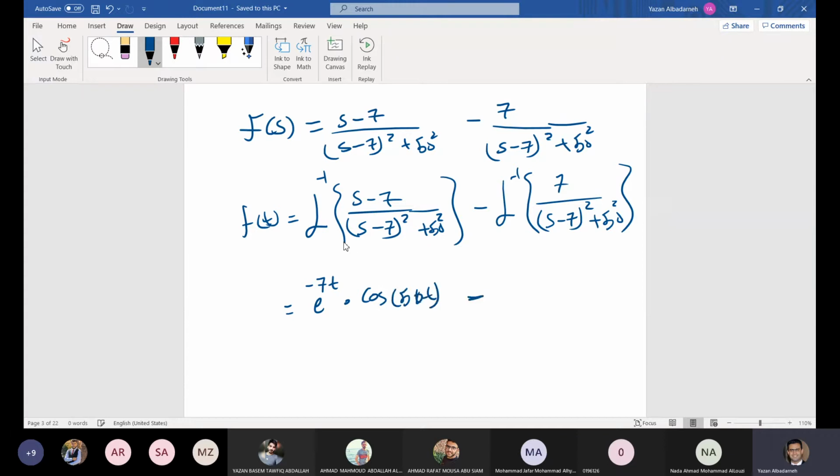And what about this one? This one is in the form omega divided by s minus a squared plus 50 squared. So here we have e to the power 7t multiplied by sine 50t. Oh, sorry, this is wrong, right? One second. So what do we have in here? This one is e to the power 7t sine 50t.